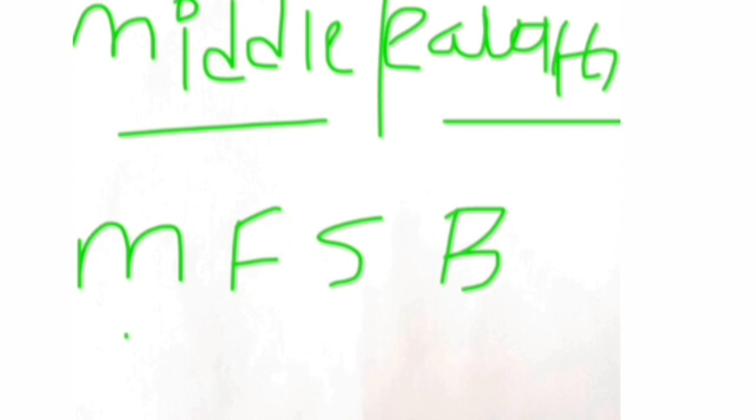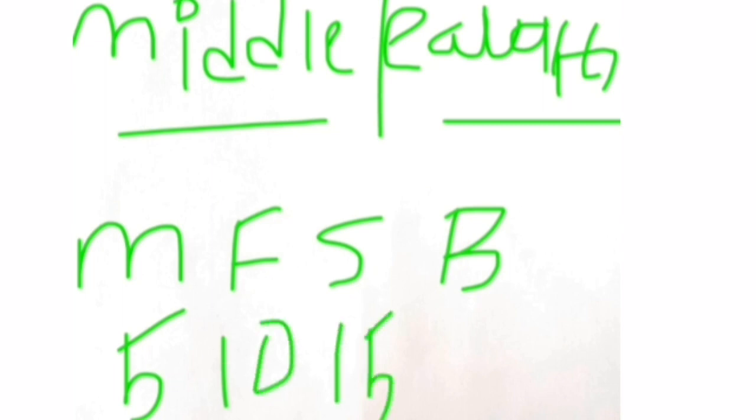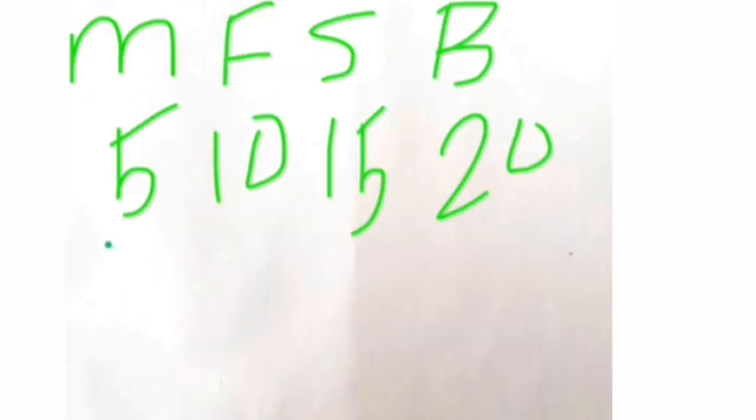Mother has 5 coins, father has 10 coins, sister has 15 coins, and brother has 20 coins. So what exactly is the average in this case?